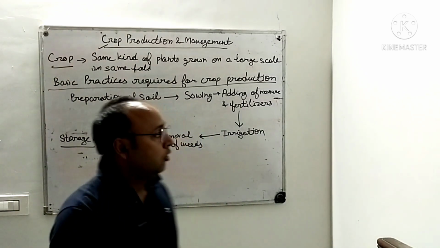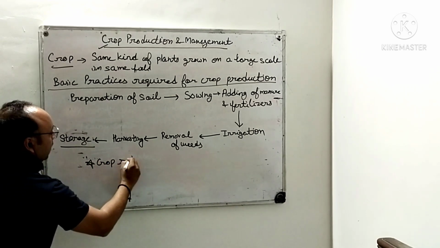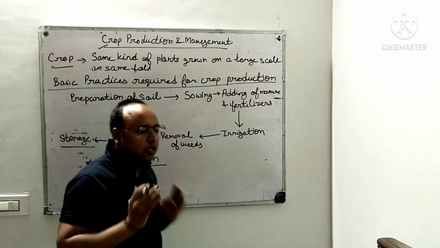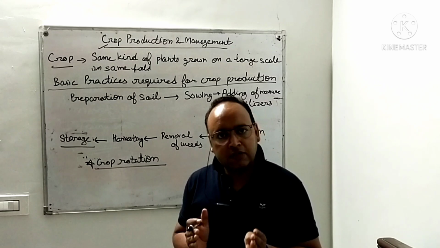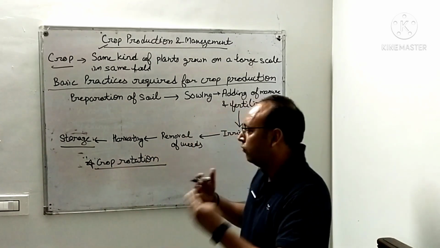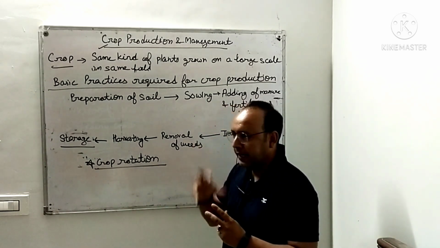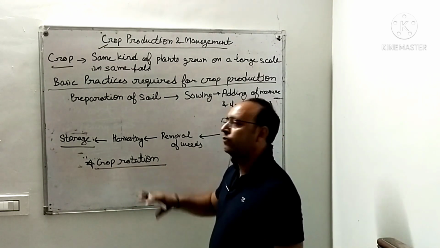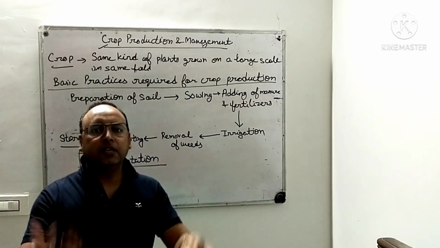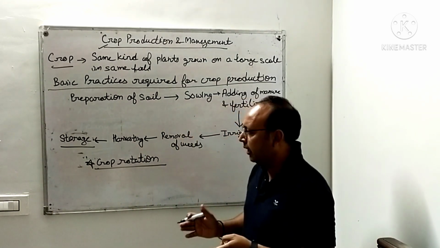Apart from this, one method is also used, that is crop rotation. We know that if we are growing the same kind of crop in the field, it will use all the type of nutrients which are required for it. If we keep on growing the same crop again and again, what will happen? That particular kind of nutrients will be finished. So to maintain the balance of the nutrients, we use crop rotation. Crops are rotated. One crop is grown, then in the next season another crop can be grown, so that the other nutrients can also be used, right?